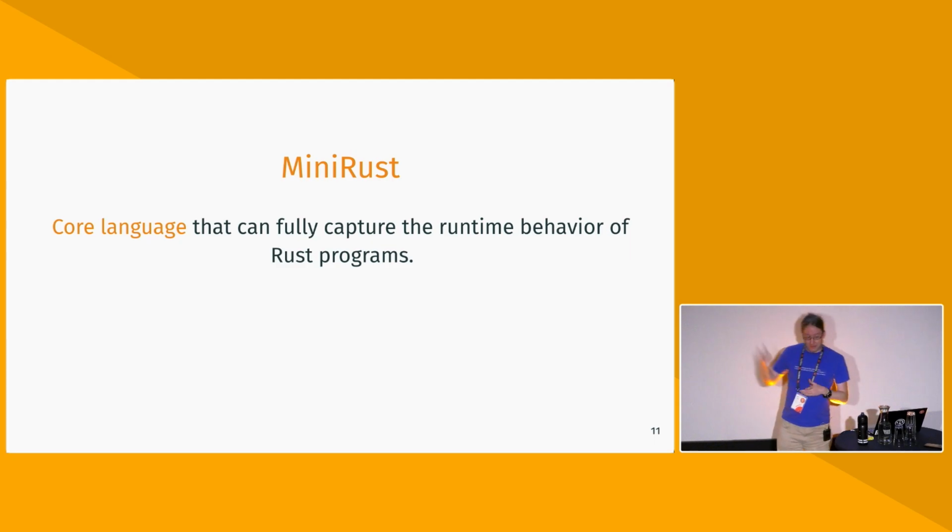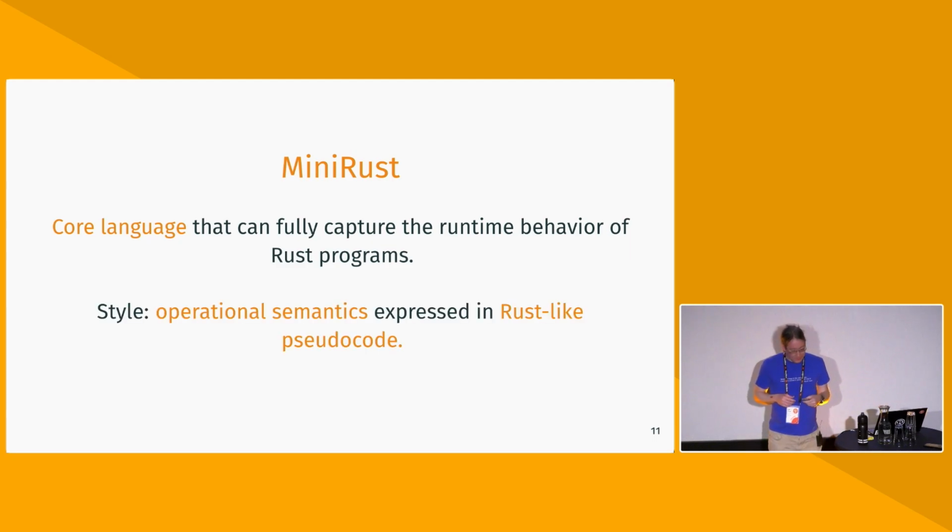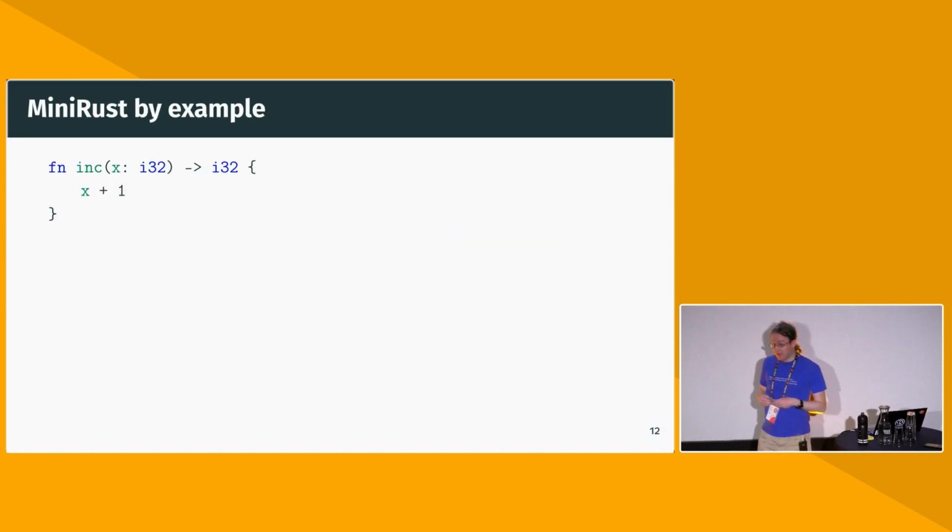So this is what I'm trying to achieve with this project of mine called MiniRust. It is a core language, we will see what that means, that can fully capture the runtime behavior of Rust programs. The style of the system is what's called an operational semantics. We'll also see what that means. It is expressed in Rust-like pseudocode. We'll also see what that means. So let's start with an example.